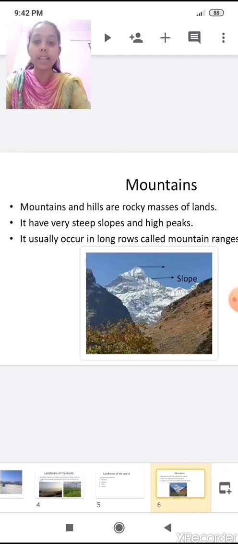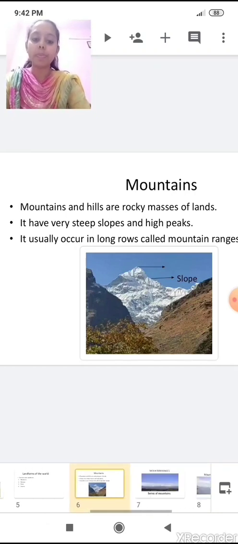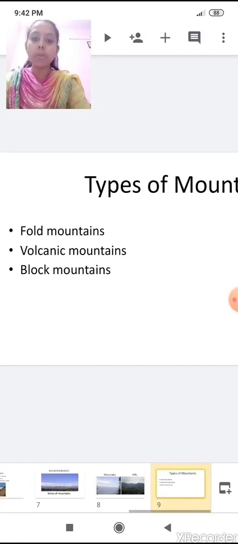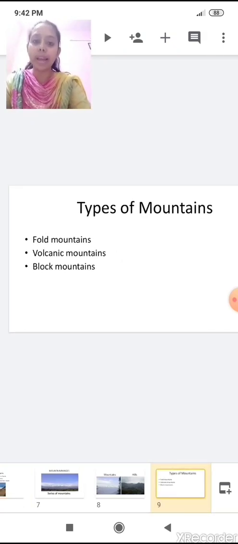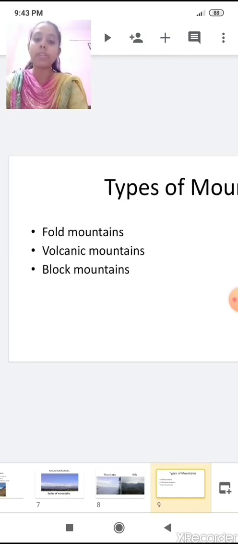And which is the highest peak of the world? Yes, Mount Everest is the highest mountain peak of the world. We have seen that mountains are of three types on the basis of their formation. First we discussed fold mountains, volcanic mountains and block mountains.